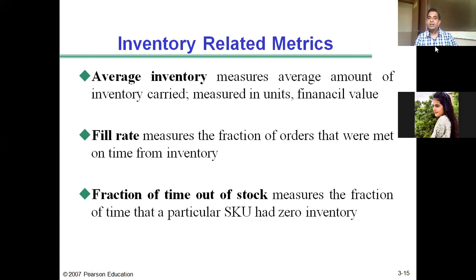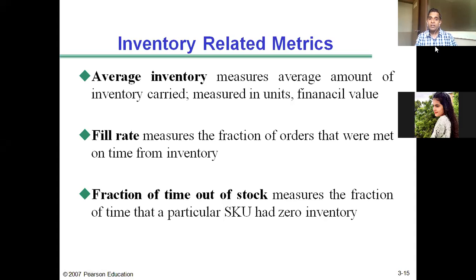So how are these inventory-related decisions evaluated? Supply chain managers make decisions related to the inventory component, which we learned: cycle inventory, safety inventory, seasonal inventory. What is the level of inventory to be carried? Whether the decisions were good or bad, whether they increase the responsiveness and efficiency of the supply chain or not.